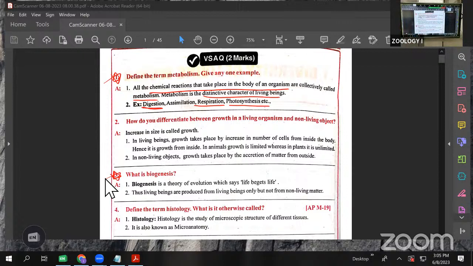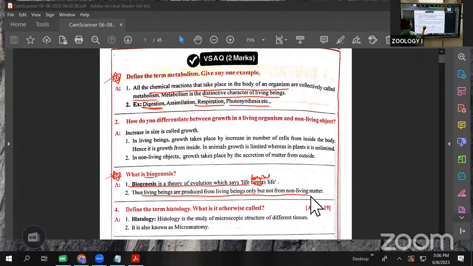Bio means life. Life begins with life, not from non-living things. Life giving life is called biogenesis. Biogenesis is the theory which says life begins with life. Thus living beings are produced from living beings only, not from non-living things.